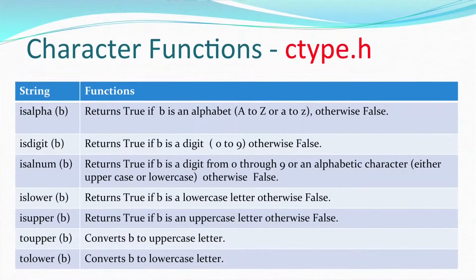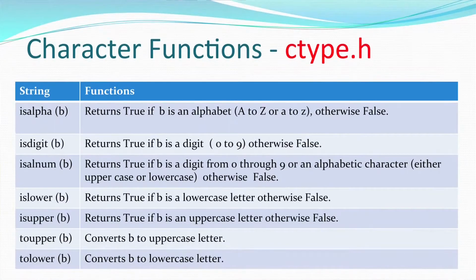Next we move on to character functions defined in ctype.h. Any key that you key in on the keyboard is capable of being a character. A number can also be a character, an alphabet is a character, an uppercase alphabet is a character, a lowercase alphabet is a character.